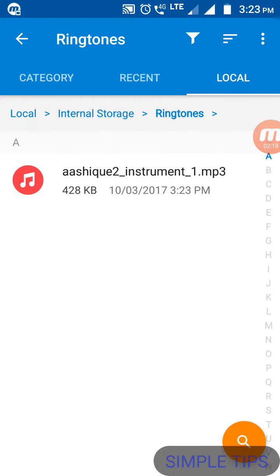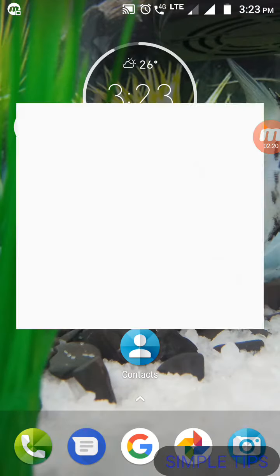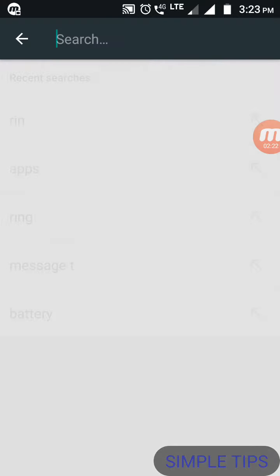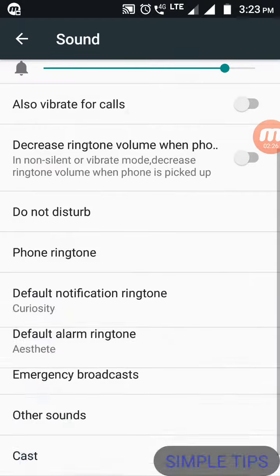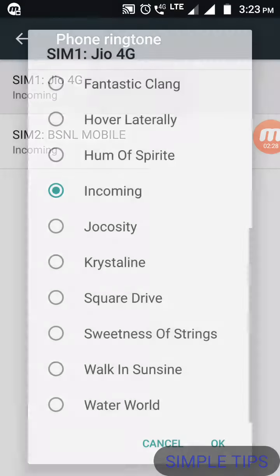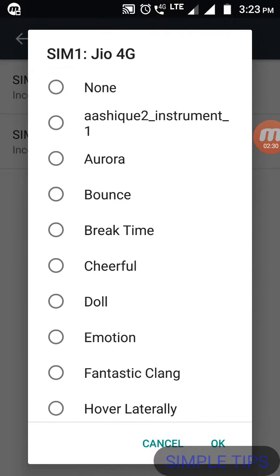Just pasted it. Now go back to settings. Again search for ringtone, phone ringtone. Look, here it is. This is super easy as I told you before, so that you can change to any ringtone as you wish, with this method.